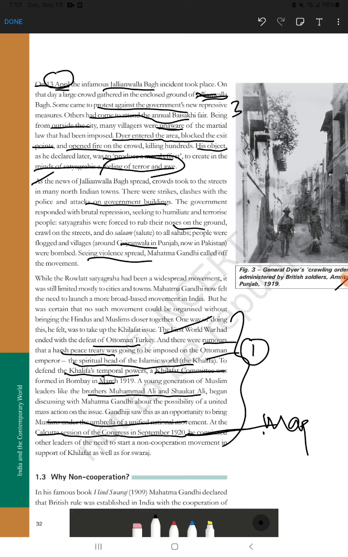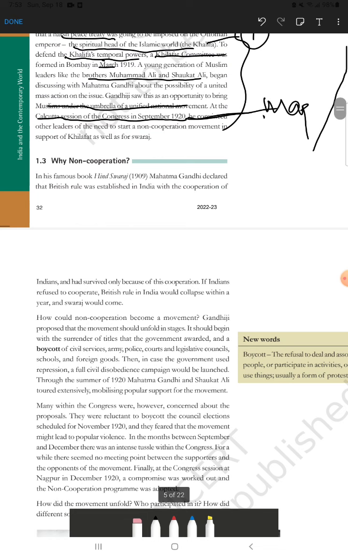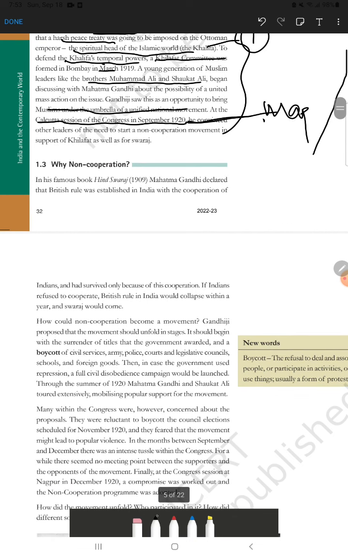Because in December 1920 another session also happened. You will find the non-cooperation movement here. The December 1920 session happened in Nagpur, right? But the September 1920 Congress session was in Kolkata. Students are confused. Many times, you should note these things, right?